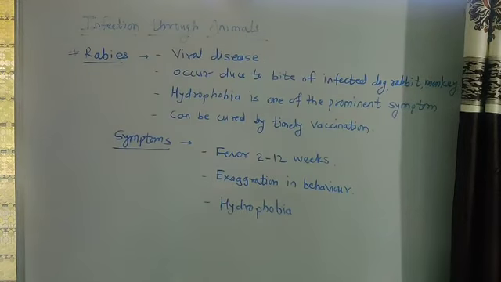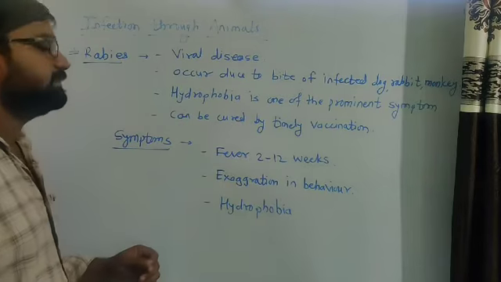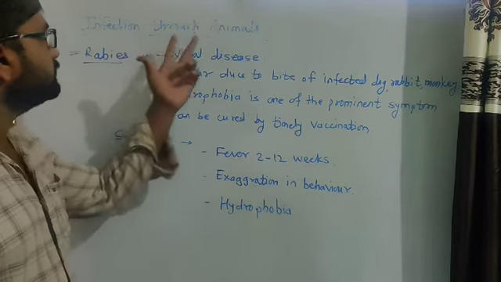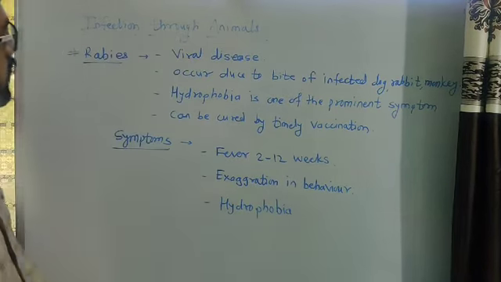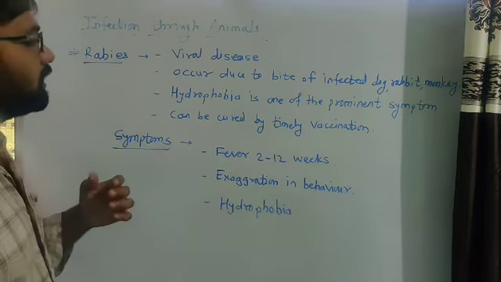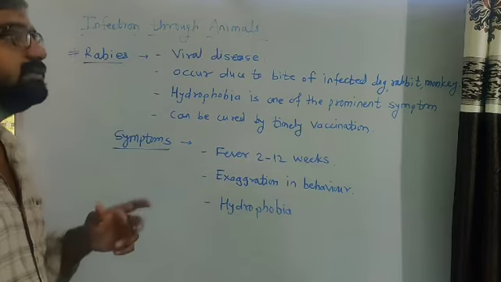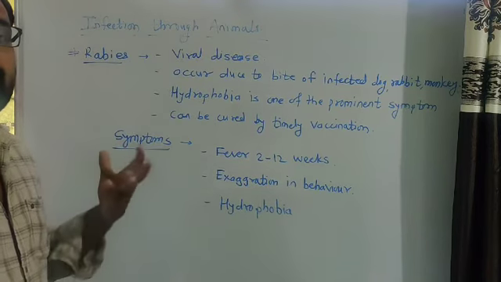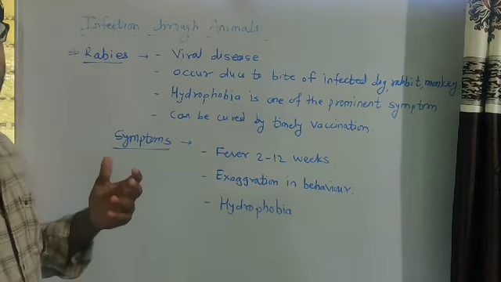Now the next disease we have to see is infections through animals. There are different types of animals around our surroundings, and those animals also spread some viruses and diseases. How?